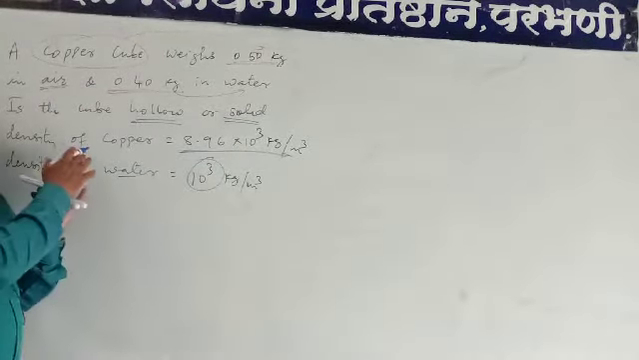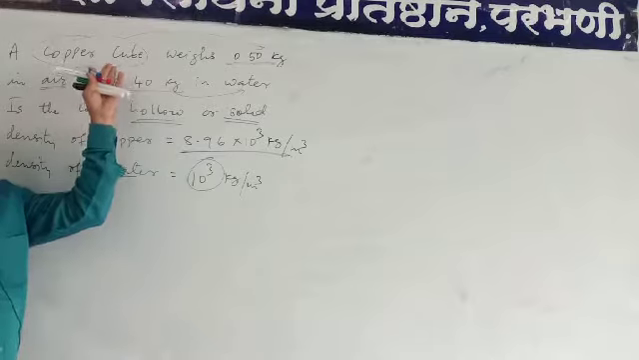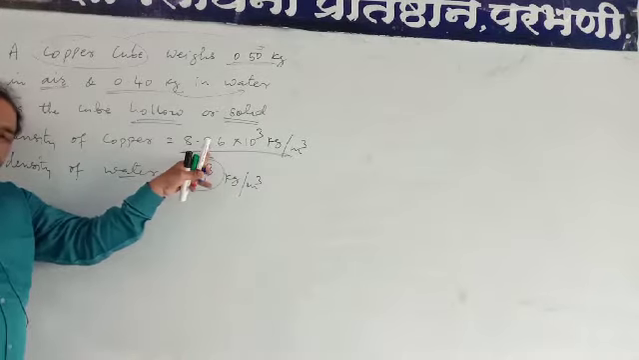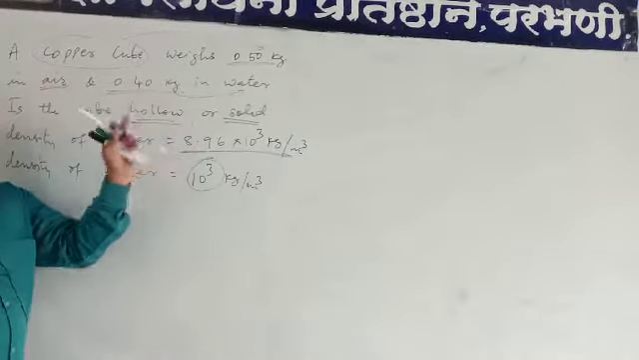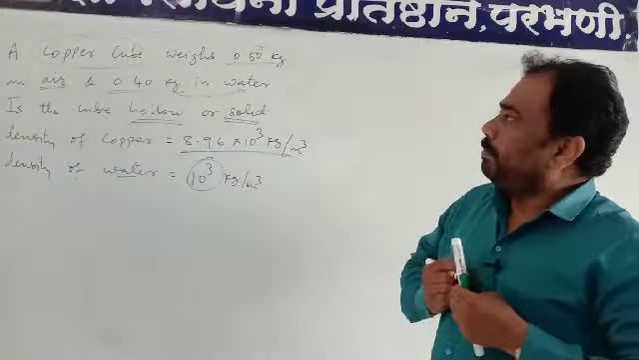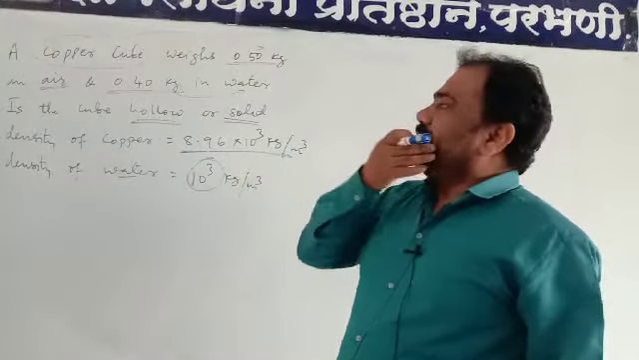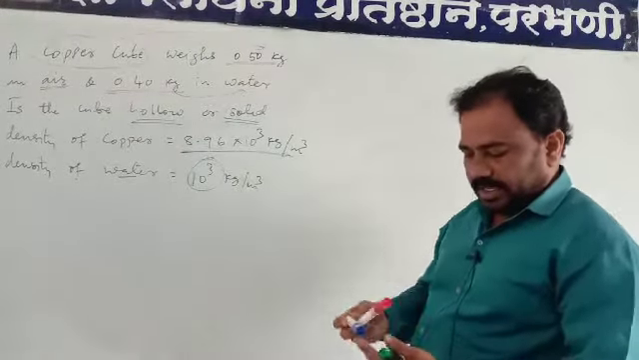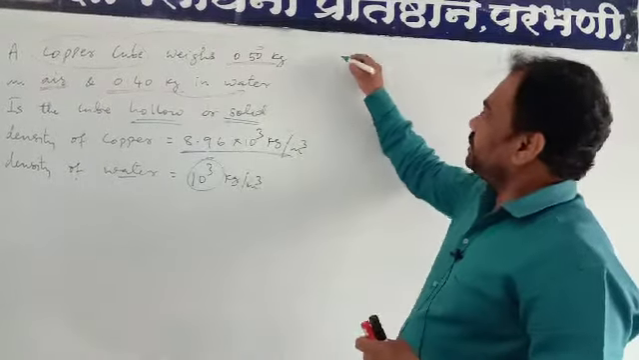Now, if the density of the given copper cube is less than the density of copper, then definitely we can conclude that it is hollow. If it is equal to this, then we can say it is solid. To determine whether the copper cube is hollow or solid, we use Archimedes' principle, which we have seen in theory.